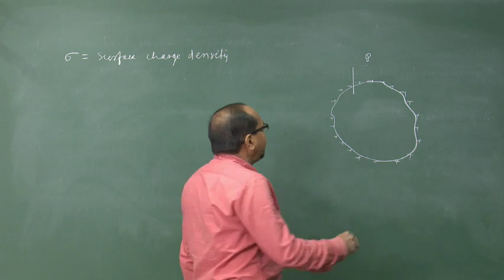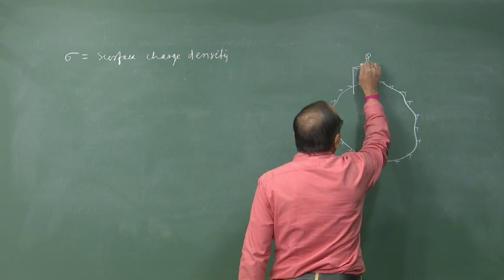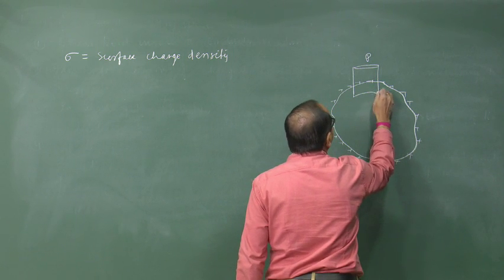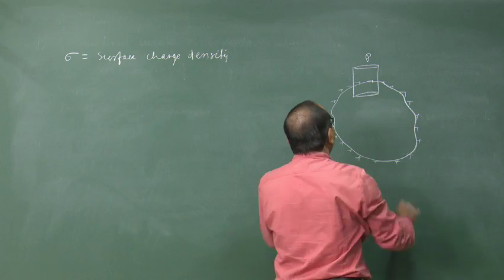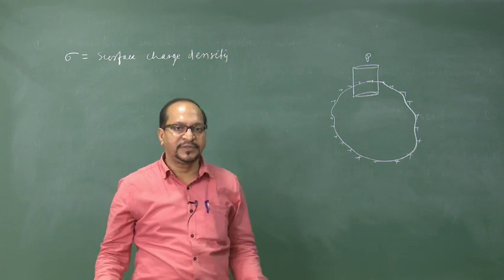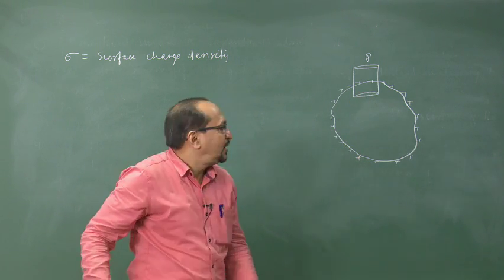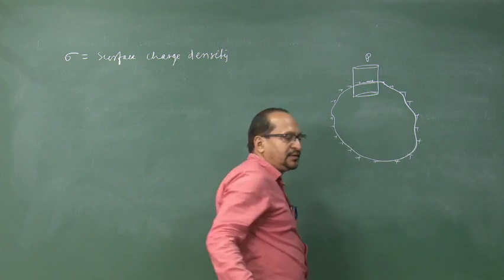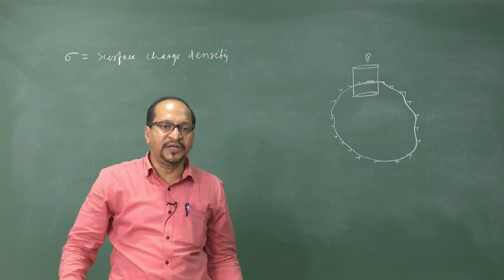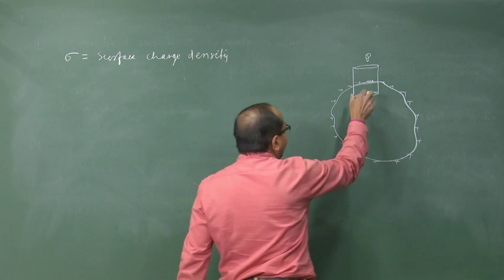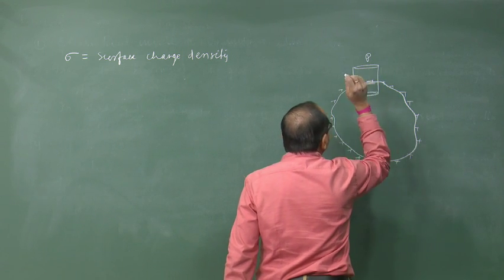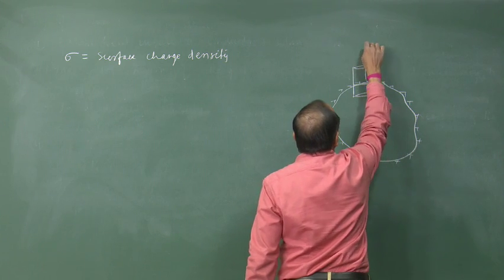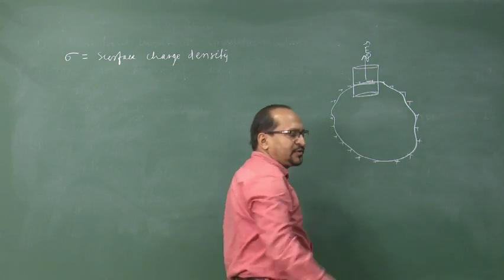Then we have to draw a Gaussian surface, let it be a cylinder that straddles at its middle the part of this conductor. And let this area be nearly very flat. If we consider a very small area, then it will be very flat, and the electric field due to this charge is directed outward from the surface, normal to the surface.